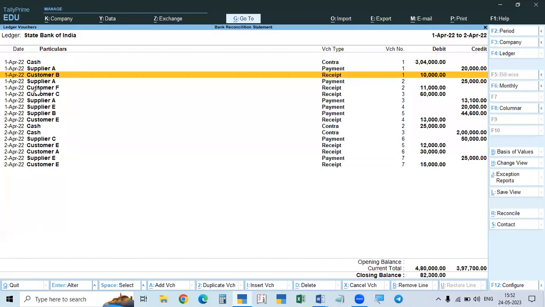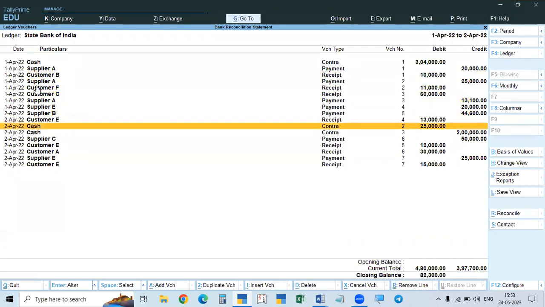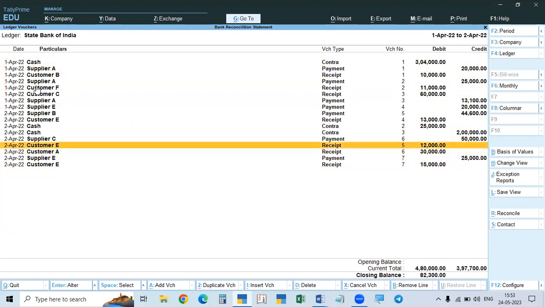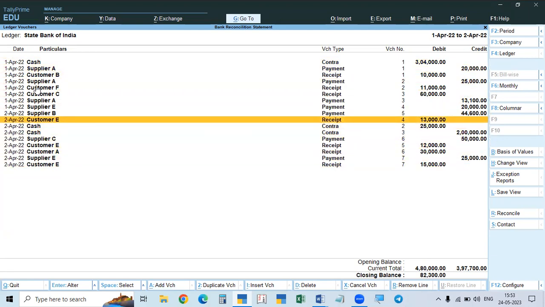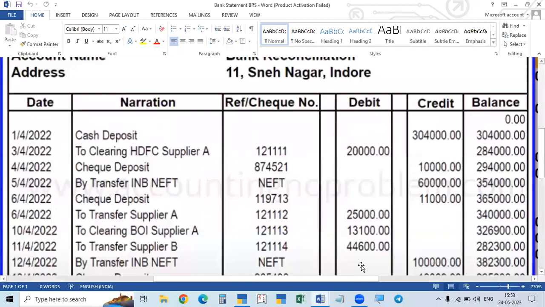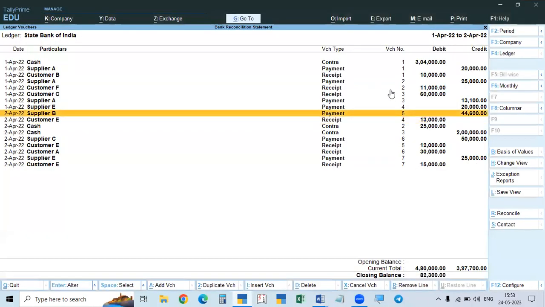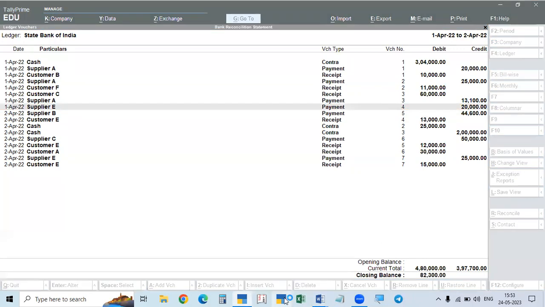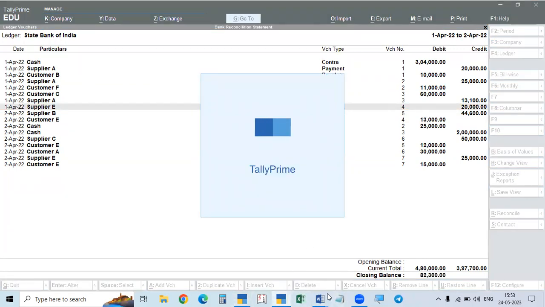So all the deposits, that is, cash deposits or checks received from customers, will be deposited in the bank. All these deposits will be debited in the bank account. When you debit the bank account for the deposits, the bank will credit our account. See, if I debit your account, you will credit my account. Similarly, whenever you make deposits, all of this will be debited in the bank account in our books, but in the bank's books, they will credit our account.